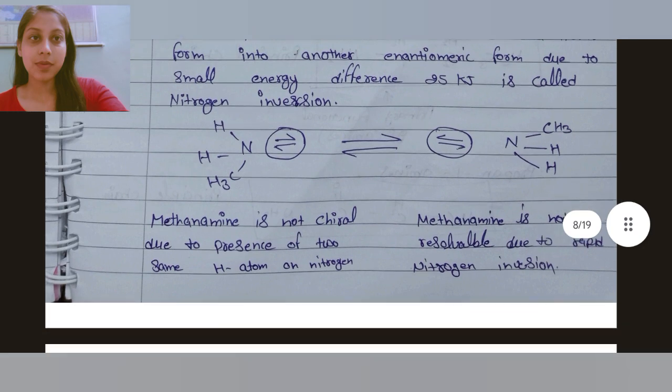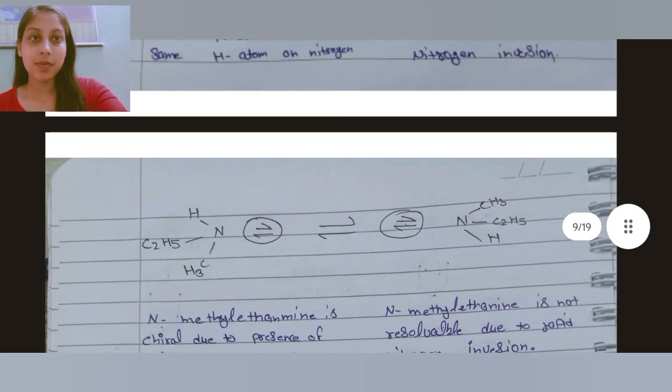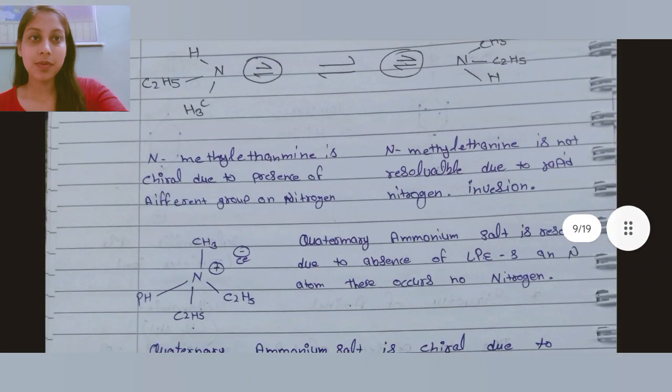Here is the example given below. Methylamine is achiral due to the presence of two same hydrogen atoms on nitrogen. Methylamine is not resolvable due to the rapid nitrogen inversion. N-methylamine is chiral due to the presence of different groups on the nitrogen. N-methylamine is not resolvable due to the rapid nitrogen inversion.